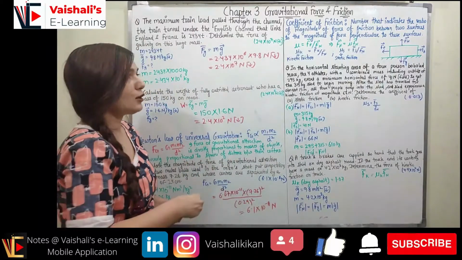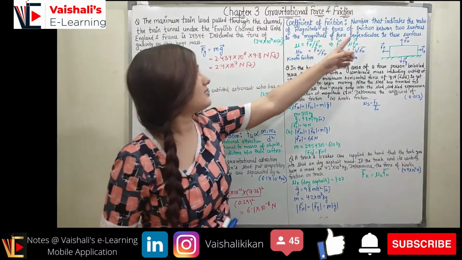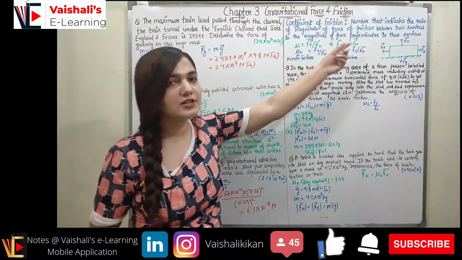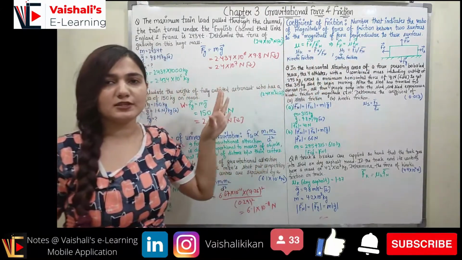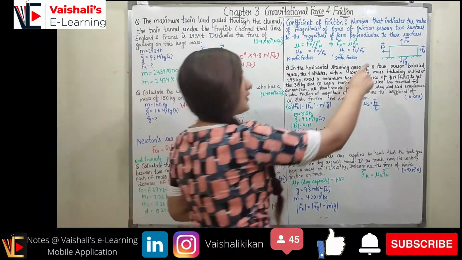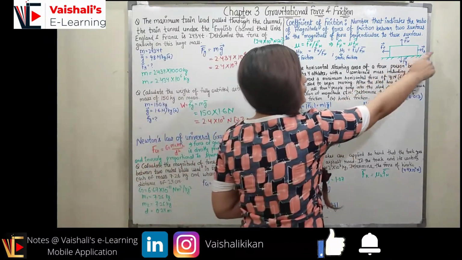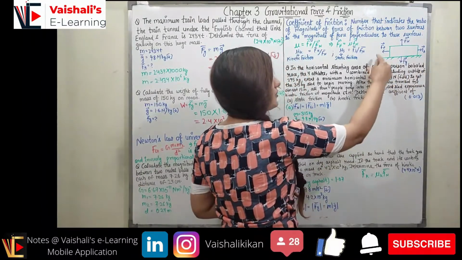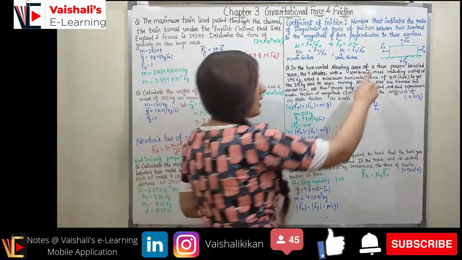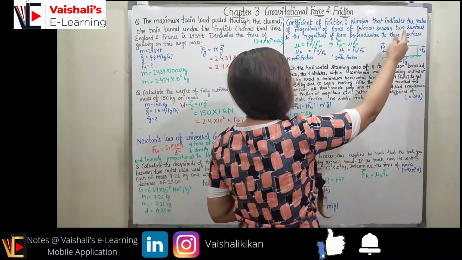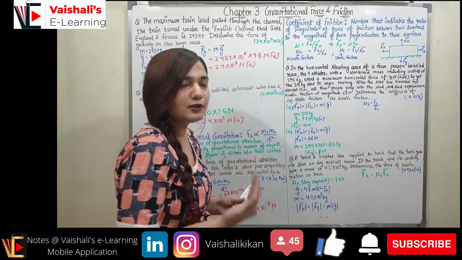Now coming to the coefficient of friction. What is the coefficient of friction? It's a number that indicates the ratio of the magnitude of the force of friction between two surfaces to the magnitude of the force perpendicular to these surfaces. So I have two surfaces. There would be some force of friction which acts in the reverse direction of the applied force. So if the applied force is in this direction, the force of friction will be in the reverse direction. The force of gravity will always be in the downward direction and the normal force will be in the upward direction, opposite to the force of gravity. It is always perpendicular to the surface, right?